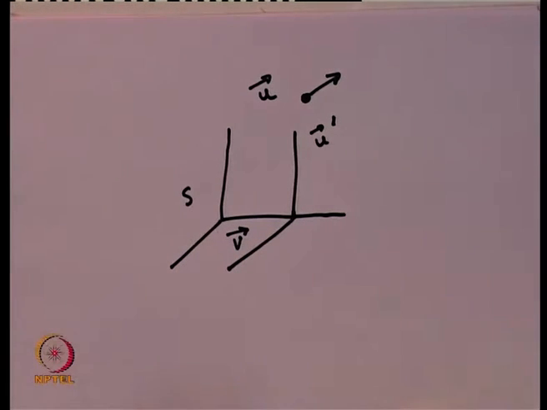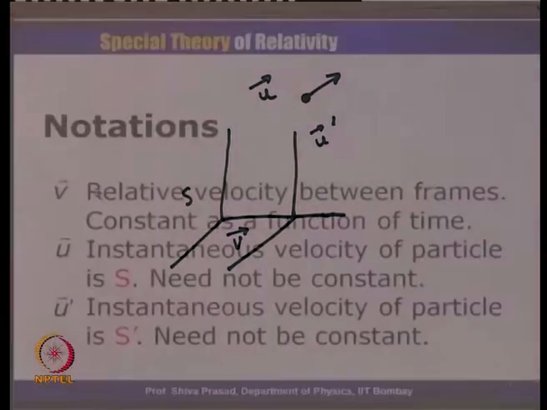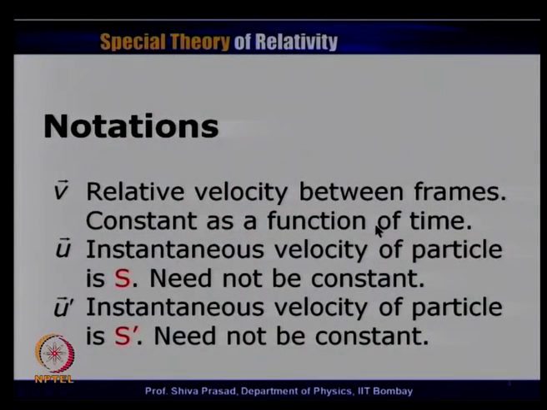So, these are the symbols that we will be using in this particular lecture or in this series of lectures. Repeating here, v is the relative velocity between the frames, which is constant as a function of time. u is the instantaneous velocity of the particle; even if it is accelerated, we can always find an instantaneous velocity. This need not be constant. While u prime is the instantaneous velocity of the same particle as observed in S prime frame of reference, and this need not be constant.